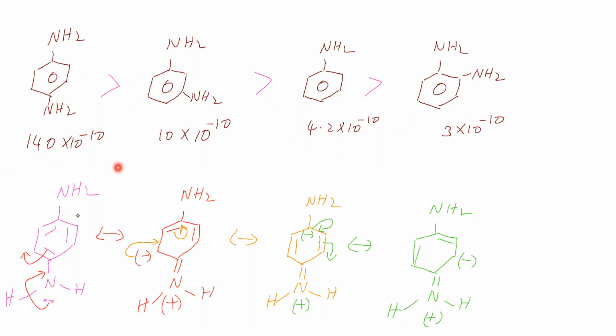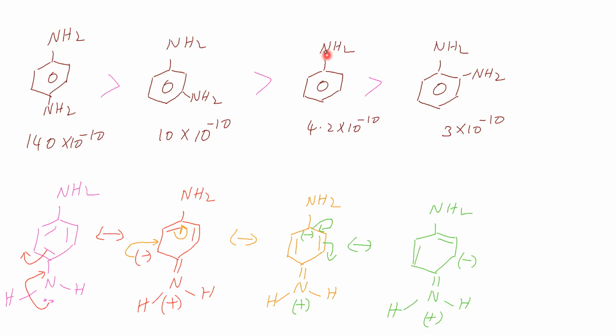Now in para amino aniline, we will see whether the carbon to which this amino group nitrogen is attached has any charge due to resonance. That carbon is not having any charge here. Yes, here it has a negative charge. So the carbon attached to the amino group nitrogen gets a negative charge in one of the resonance structures, while the other carbon does not have any charge. Negative charge means the lone pair density is more here and less here, so this basic strength is more, and this basic strength is less.